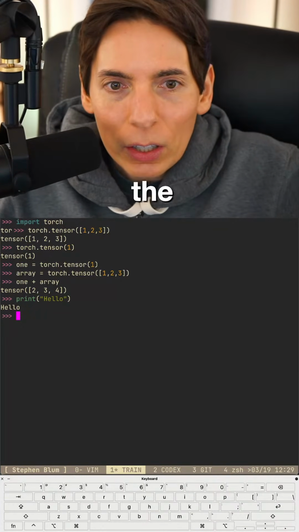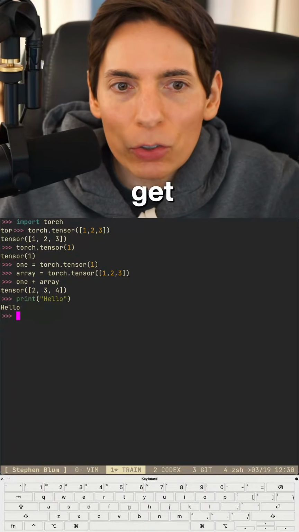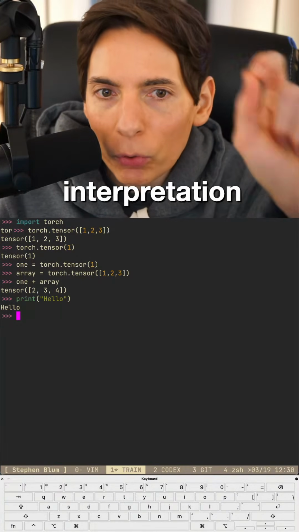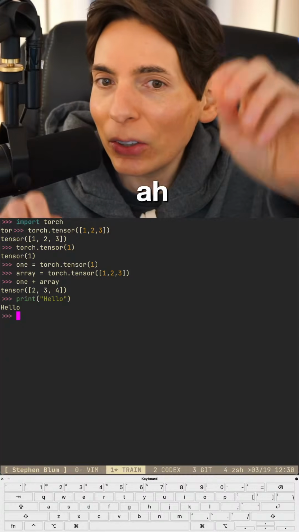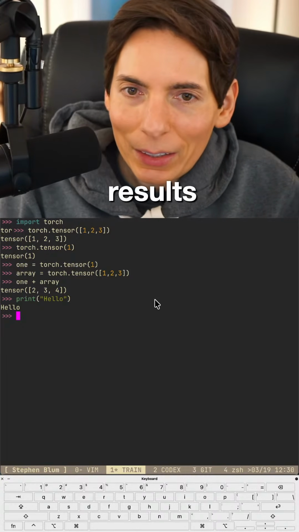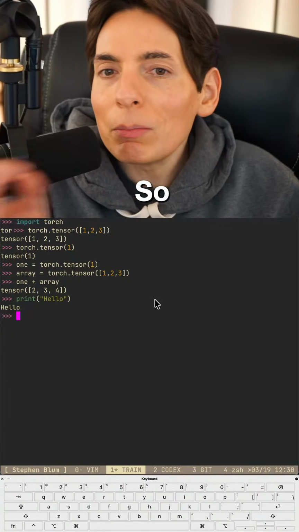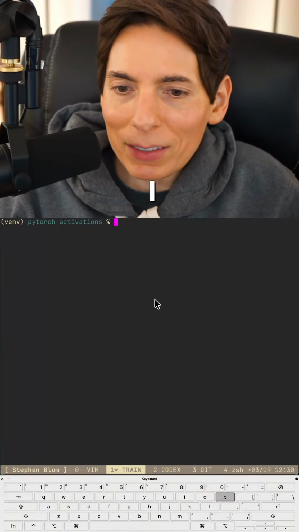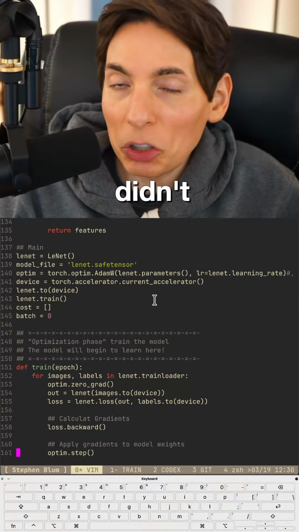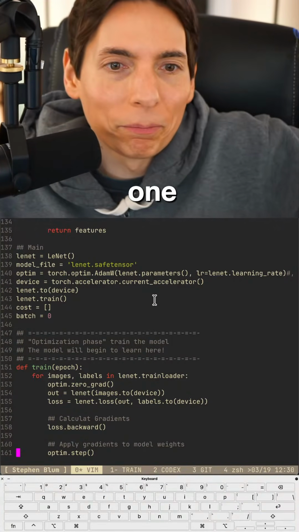Thank you for the hearts, you guys. Loons is kind of like a weight on a giant scale, and the results in AI get interpretation, a tilt of the scale. That's a good way to put it. So that's a tensor for you. I hope that made sense. If it didn't, then it's just a bunch of numbers, or one number.